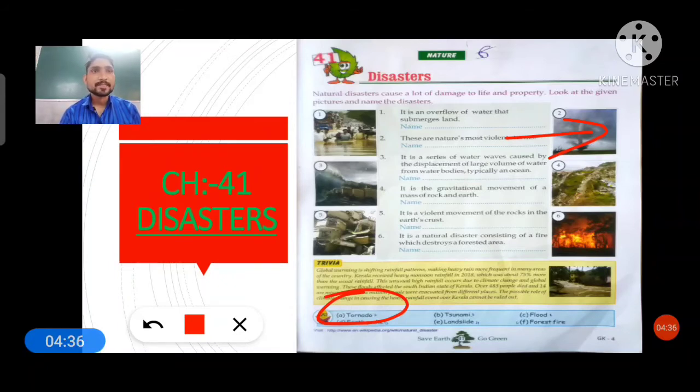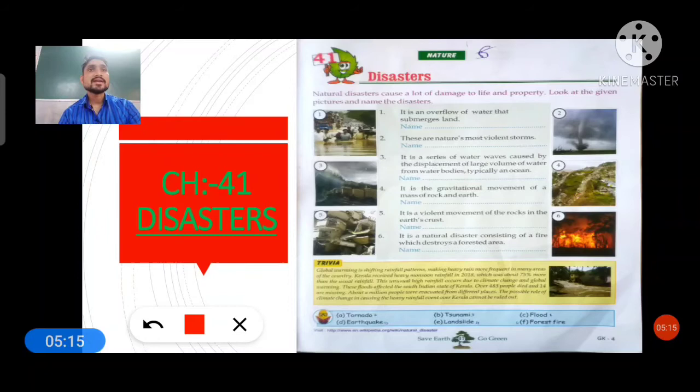Now question number 3: it is a series of water waves caused by the displacement of a large volume of water from water bodies, typically an ocean. Means students, it is a series of water waves, that is, in this disaster you get to see water waves. In the picture you can see, students, water waves. It is caused by the displacement of a large volume of water, that is, more water comes. At that time the water displacement happens from water bodies, typically an ocean, and mostly you will see this type of situation in the ocean only.